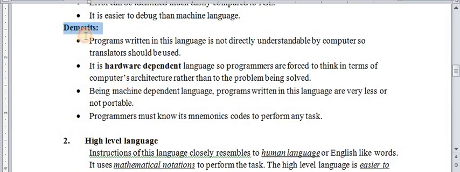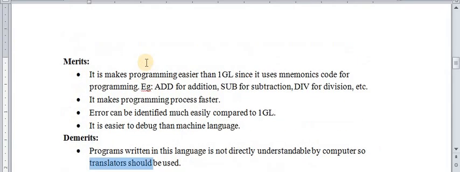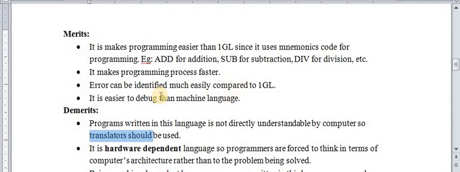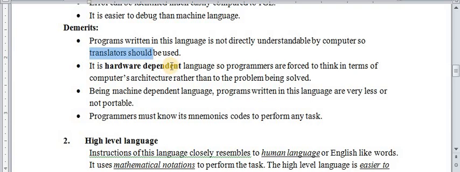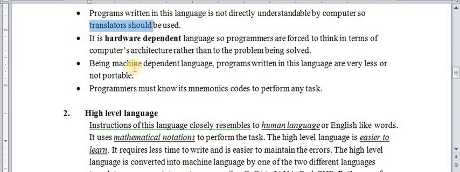And what are the demerits of assembly level language? Programs written in this language are not directly understood by the computer, so a translator should be used. So in this type of language you need a translator, that is called an assembler. It is hardware dependent. Before programming in assembly language you should know about the hardware specification. Okay, so being a machine dependent language, programs written in this language are less portable or not portable.